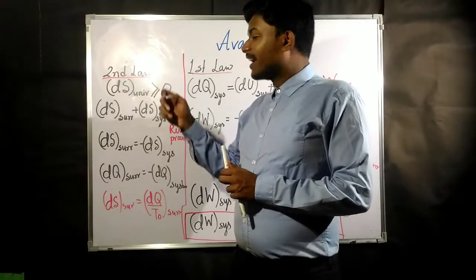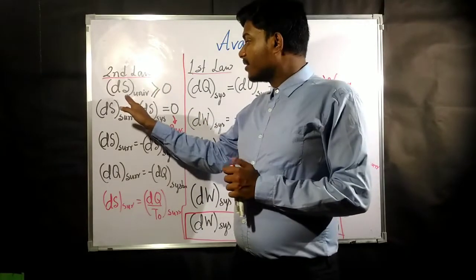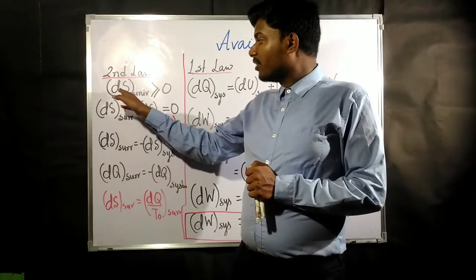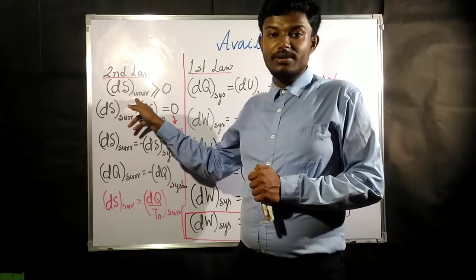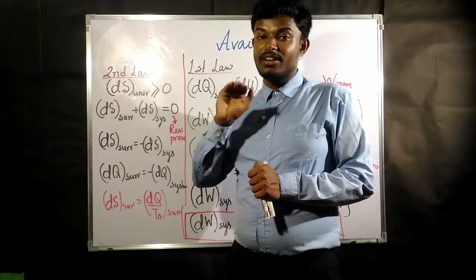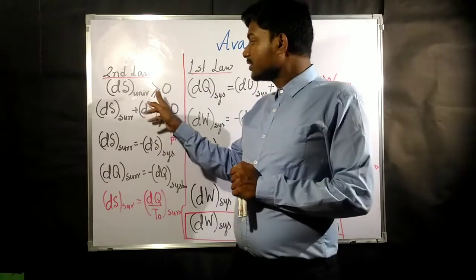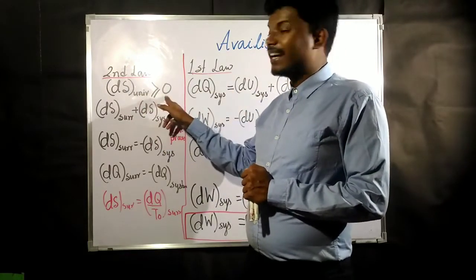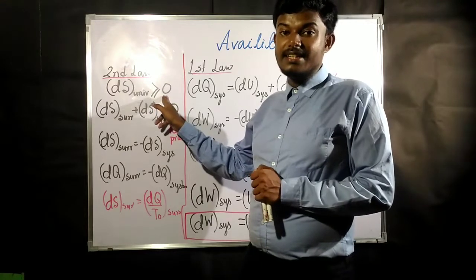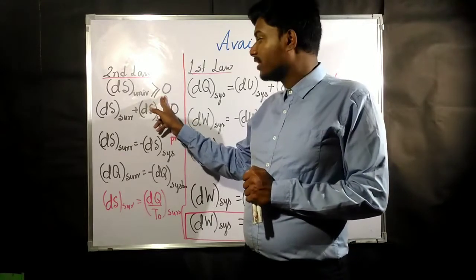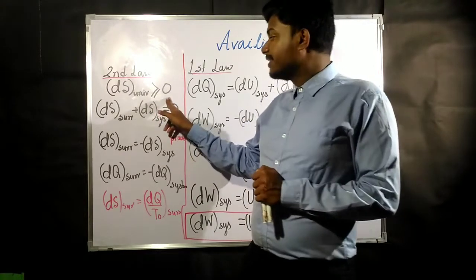Now in this second law we have found out that the change in entropy of the universe is never going to decrease, so it is always greater than or equal to 0. Change in entropy of universe is never going to decrease, so it is greater than or equal to 0.